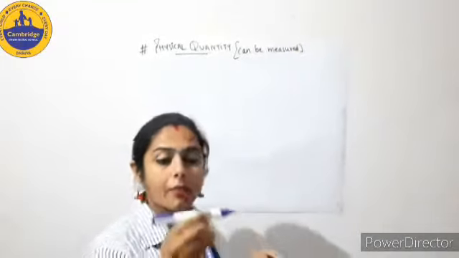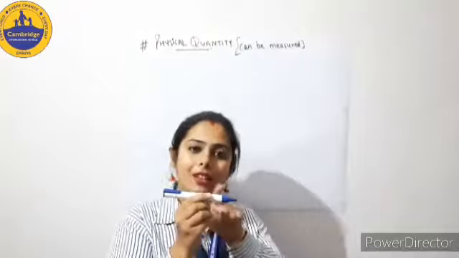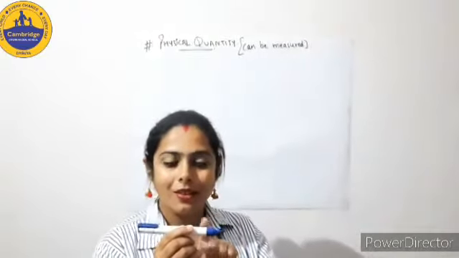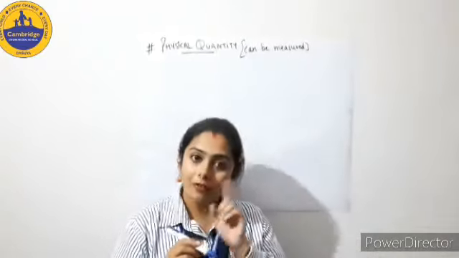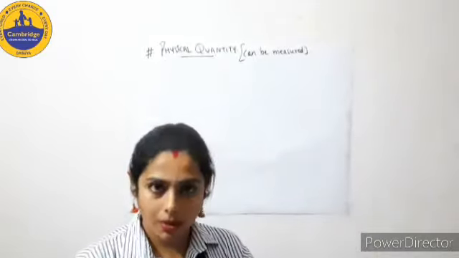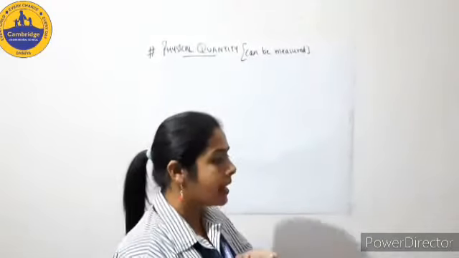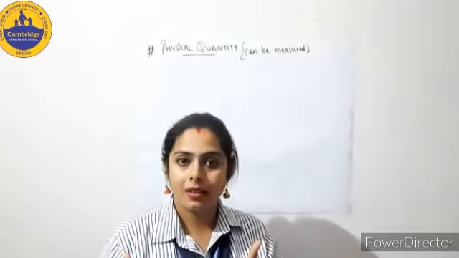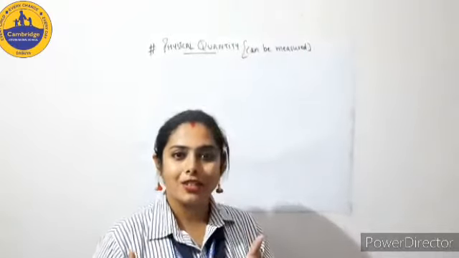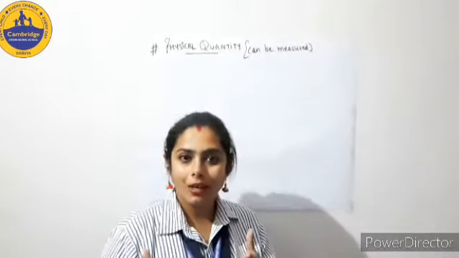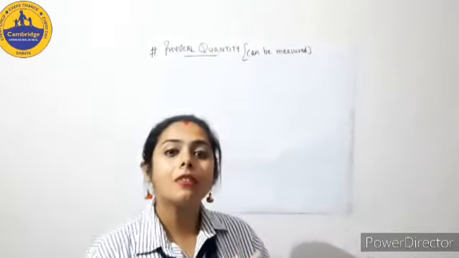For example, I have this marker. Can you measure the length of this marker? Yes, you can. So this length is a physical quantity because it is measurable. Or I say, what is my mass? My mass is 80 kg. So we are able to measure that. So that is a physical quantity.